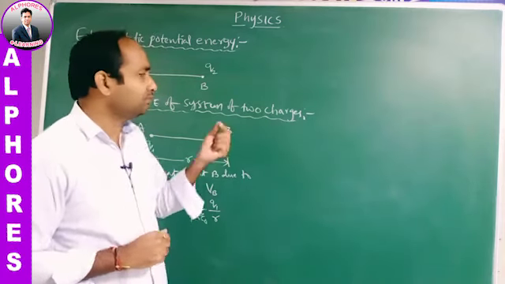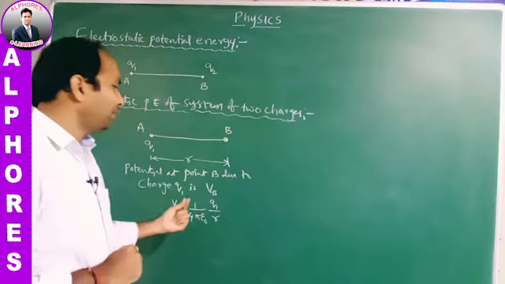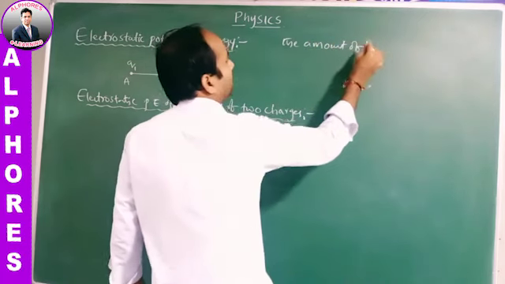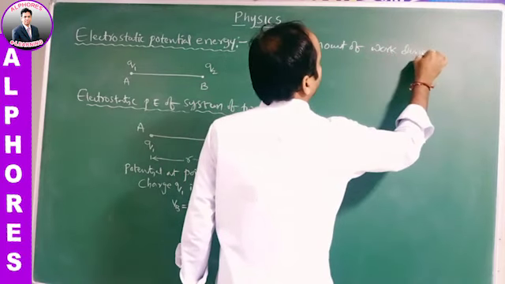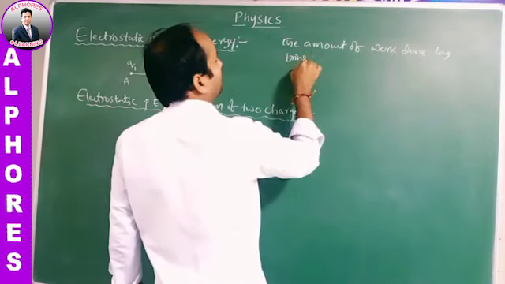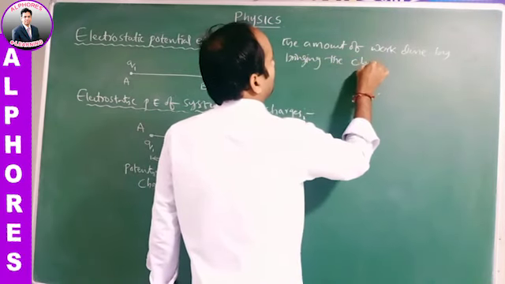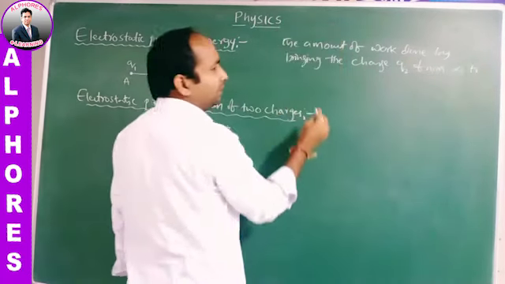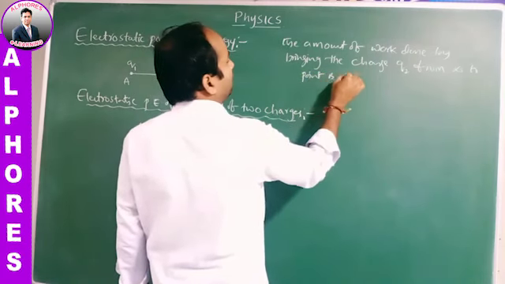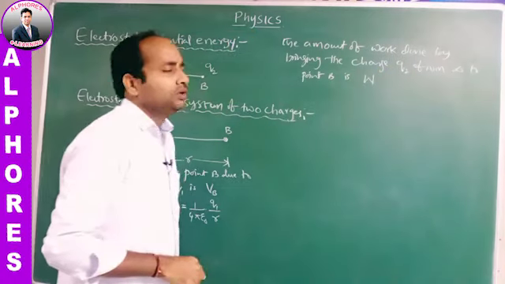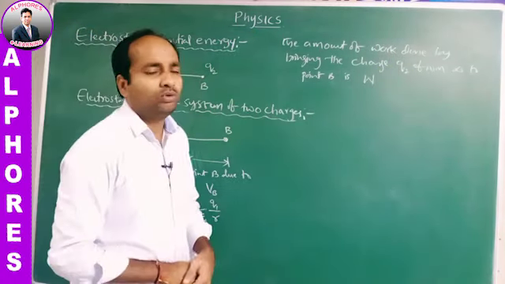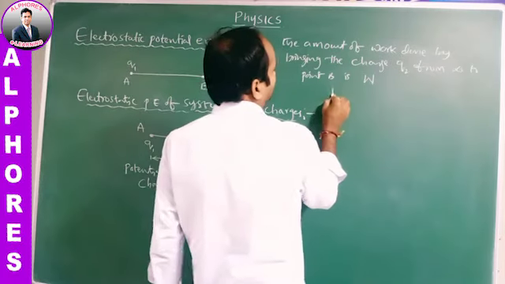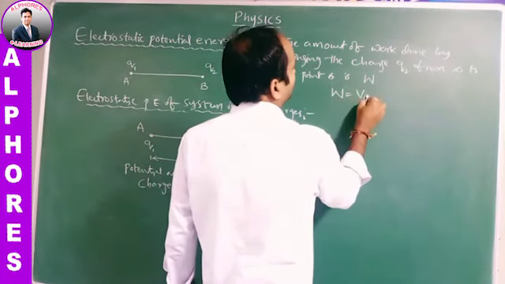The amount of work done by bringing the charge Q2 from infinity to the point B, let us take it as W. Can we write like this? W is equal to VB into Q2.